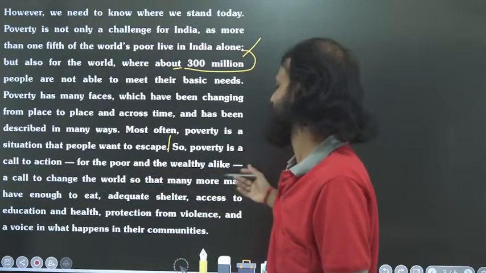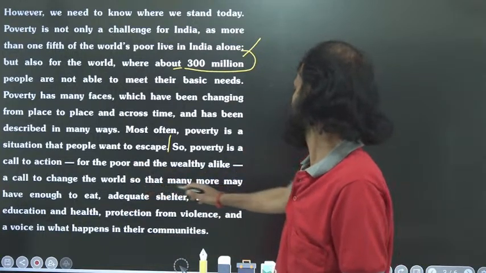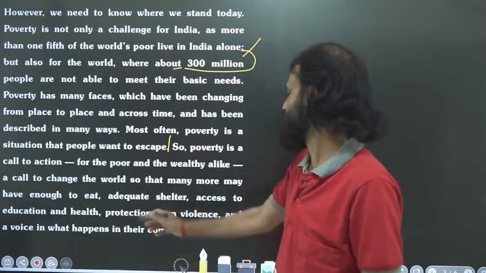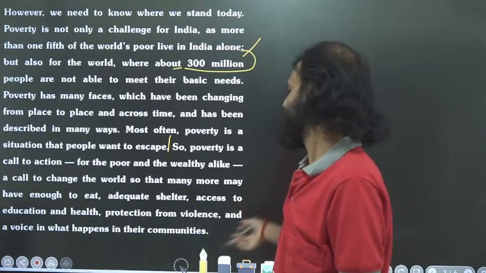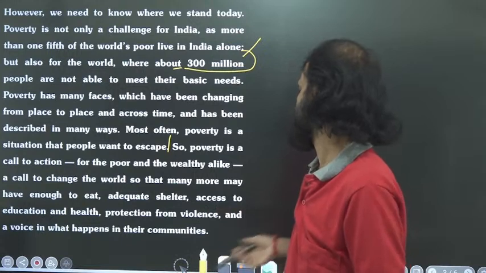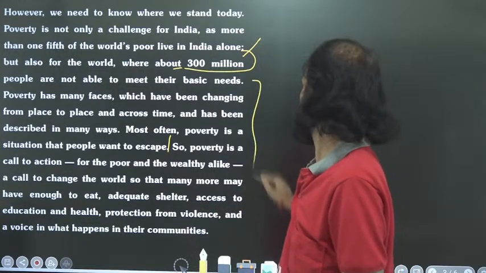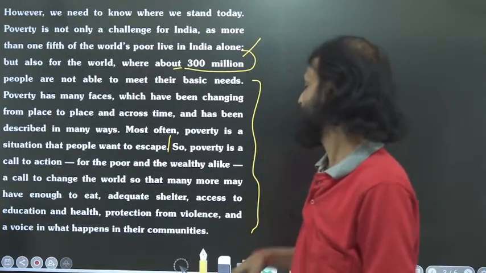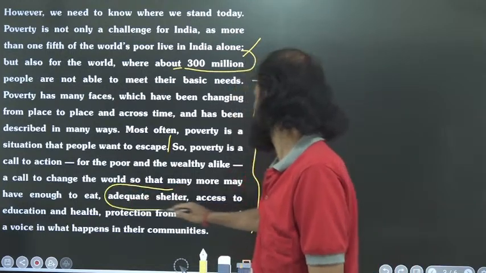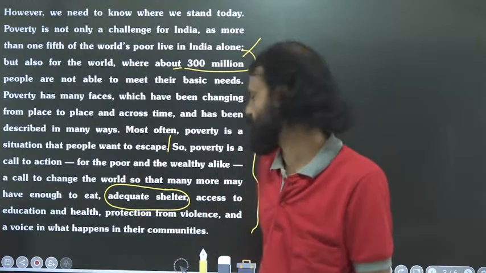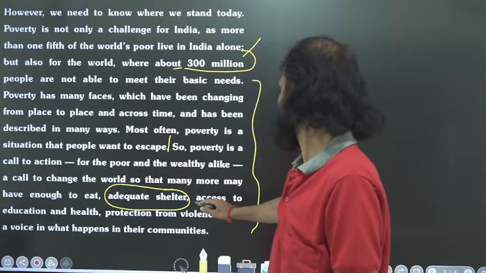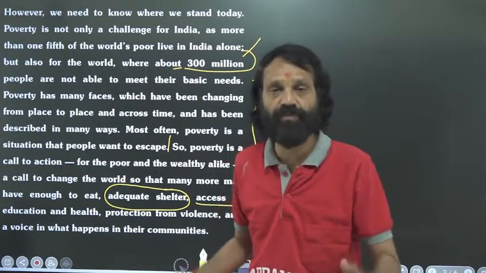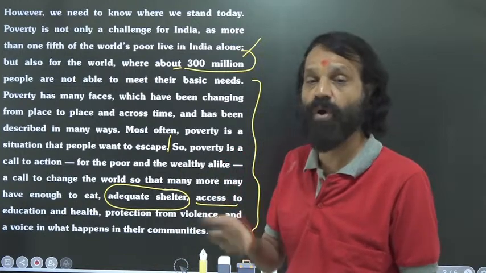For the poor and the wealthy alike, a call to change the world so that many more may have enough to eat, adequate shelter, access to education and health, protection from violence, and a voice in what happens in their communities. Of course, the world is facing so many issues. Poverty is there. We needed to provide adequate shelter. Shelter means houses, where they can live and sleep. Then we wanted to provide access to better education. Everyone must get education. Education is a birthright. We needed to provide better education to every citizen of our country.